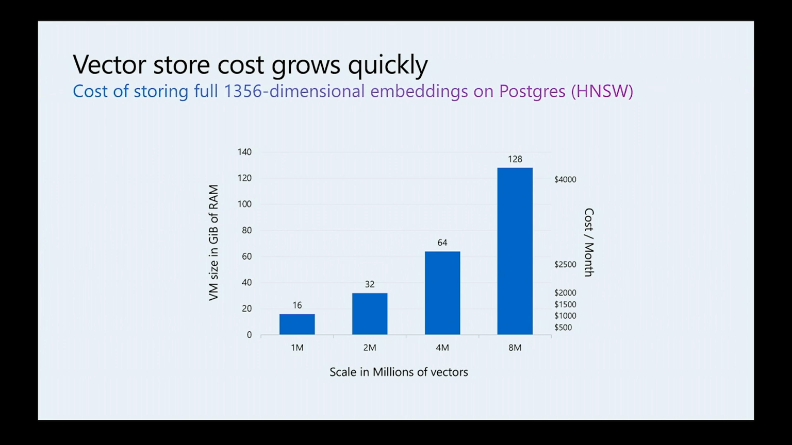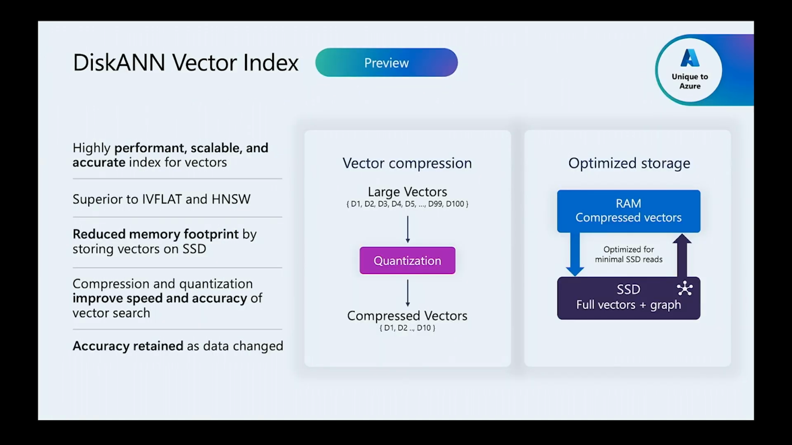So if you're talking about 2 million vectors, you need a 32 gigabyte VM. And if you're talking about 8 million, we're already talking about a 128 gigabyte VM just for the vector store. And that will cost you like $4,000 a month. That's expensive.